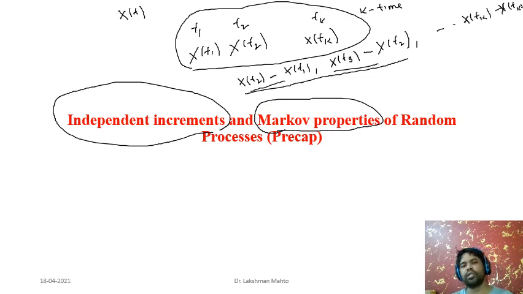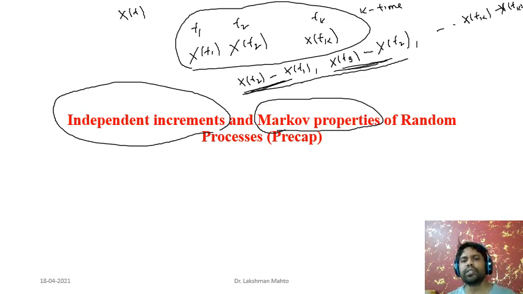But if you define these differences, these increments, and the increments happen to be independent, then we directly define a process which is independent and identically distributed through this property. x of t might not be independent, but we can derive an independent random process from x of t.